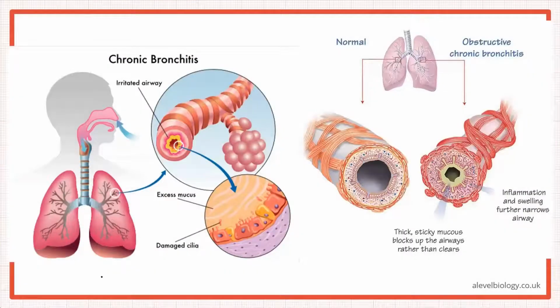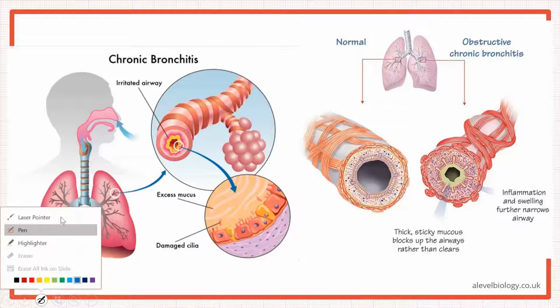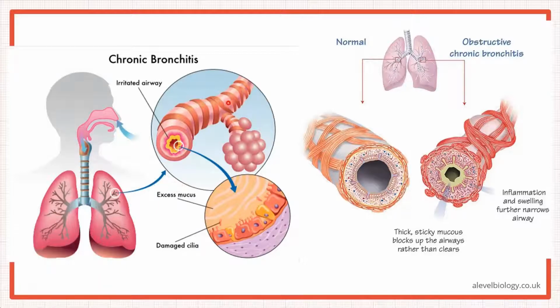So if you look at the picture here, you could look at the bronchiole, and the red part that they've shown is inflammation because of the infection, and this yellow that you see is mucus. This is narrowing the lumen. Again, this is the normal bronchi, so look at the lumen, look at the smooth muscles.